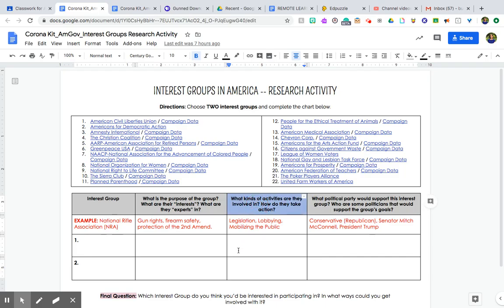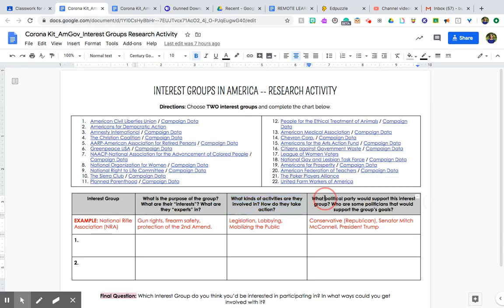What kinds of activities are they involved in? That could be, what kinds of topics are they involved in? How do they take action? So when you go to their website, you can see that most of these groups have a section for taking action. What do they do? Do they lobby? Do they mobilize the public? Are they writing legislation? Okay, for example, the NRA does those three things: legislation, lobbying, mobilizing the public. There are a couple of different options that you can go with there, but those websites for each group should have kind of a list for you that you can summarize.